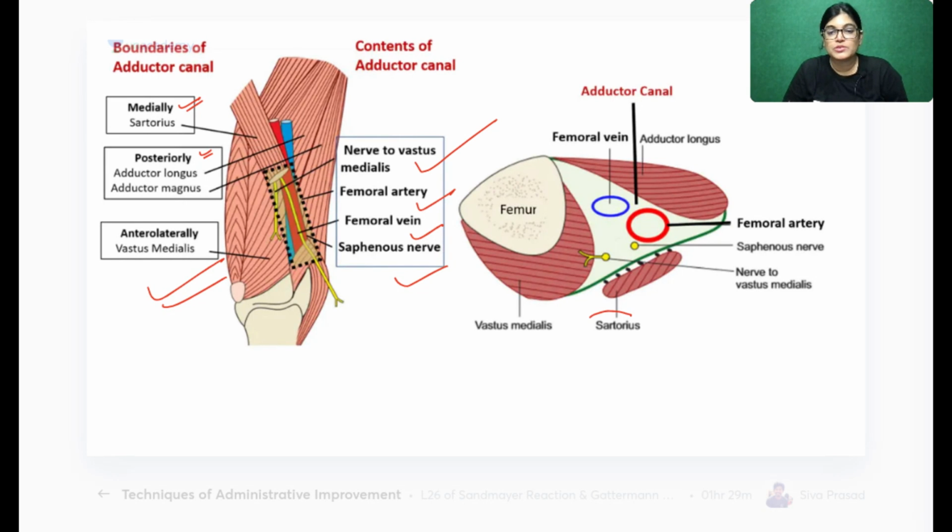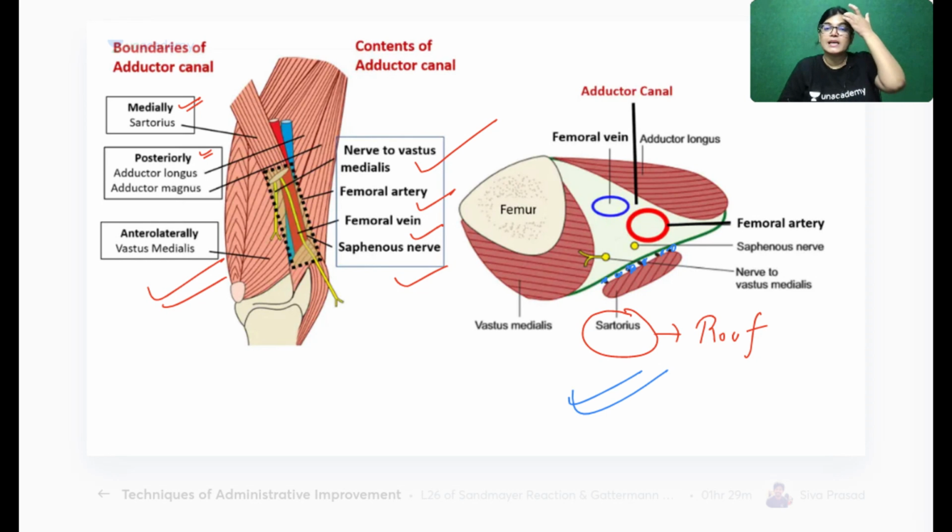Now, my dear friends, you just see here, this is the sartorius muscle forming the roof, and below it is the nerve plexus, called the subsartorial nerve plexus. Also, you can see vastus medialis anterolaterally, adductor longus posteriorly, and sartorius forming the roof. The contents are femoral vessels, saphenous nerve, and nerve to vastus medialis. I will show you the cadaveric image also. Before that, please write down the content.